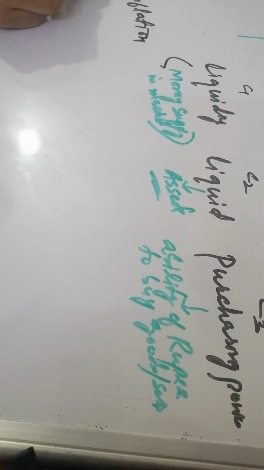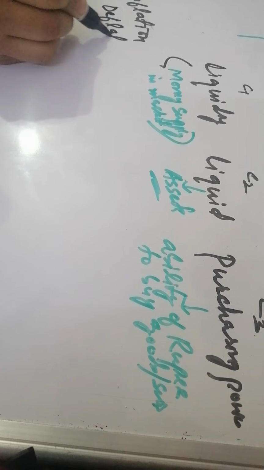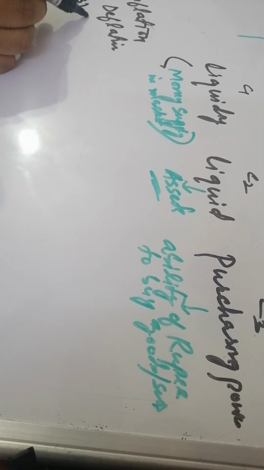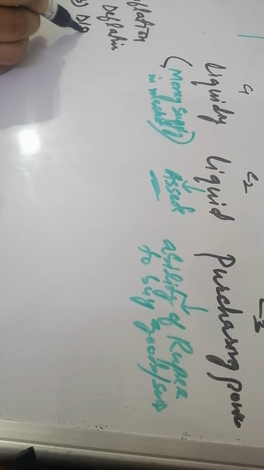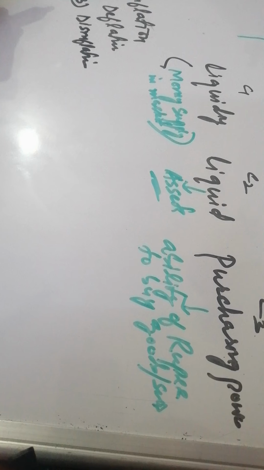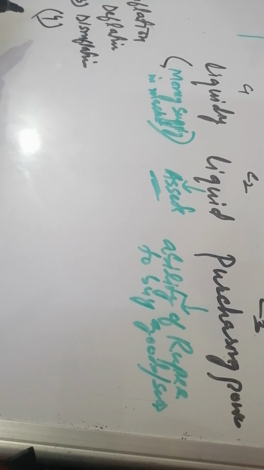In second row we will study about deflation. What is inflation? We had already studied about this thing. What is deflation? We will come to know about this thing now. Third, we will study about disinflation, because these terms were left in last chapter. Now we will take them properly. Fourth, we will study about reflation.